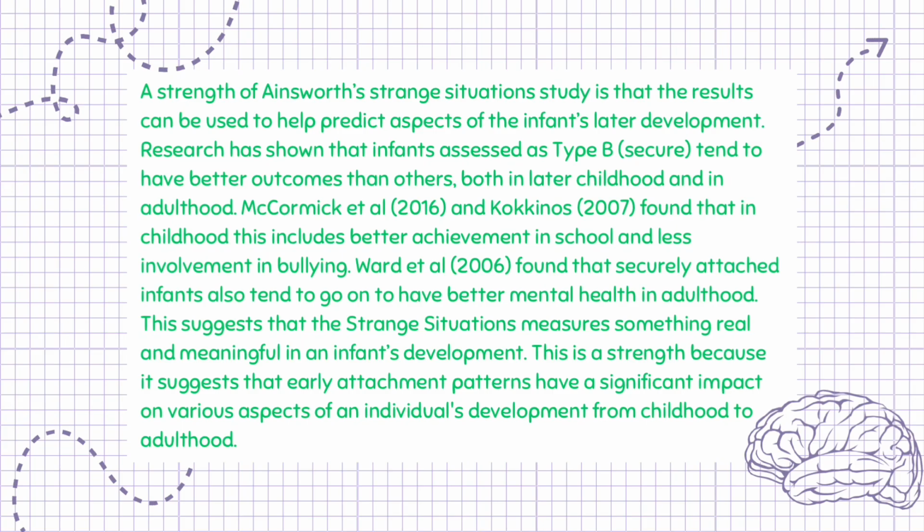McCormick et al., 2016, and Kokinos, 2007, found that in childhood this includes better achievement in school and less involvement in bullying. Ward et al., 2006, found that securely attached infants also tend to go on to have better mental health in adulthood. This suggests that the strange situation measures something real and meaningful in an infant's development. This is a strength because it suggests that early attachment patterns have a significant impact on various aspects of an individual's development from childhood to adulthood.